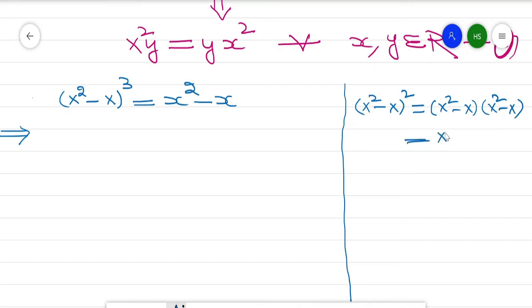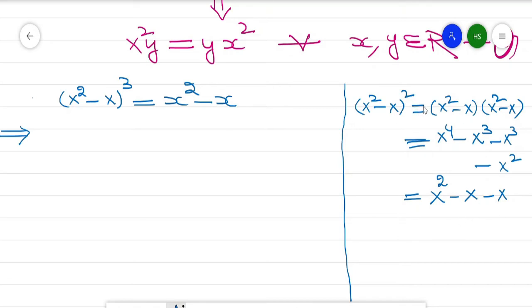This value will become x⁴ minus x³ minus x³, and here minus x². So x⁴ will be converted into x, and x³ is equal to x. So this is x², minus x, and again minus x. So this will become minus 2x.